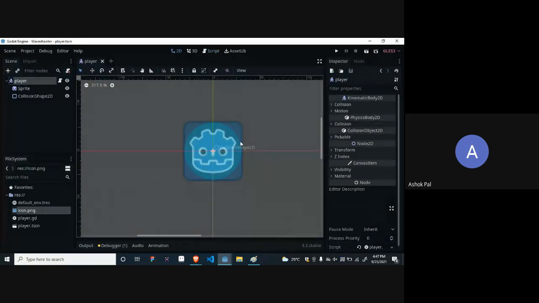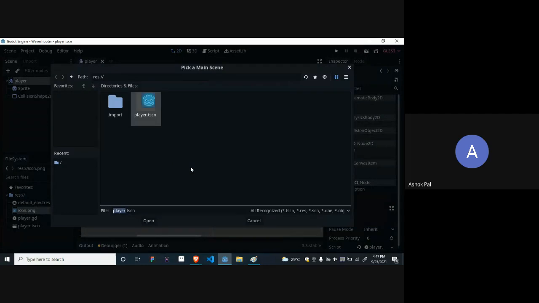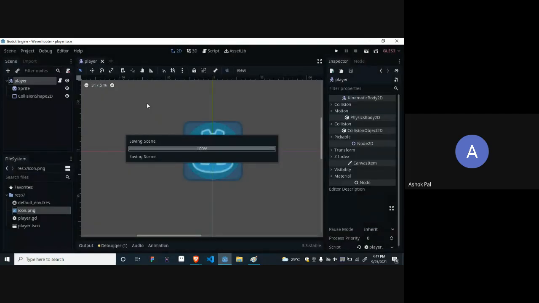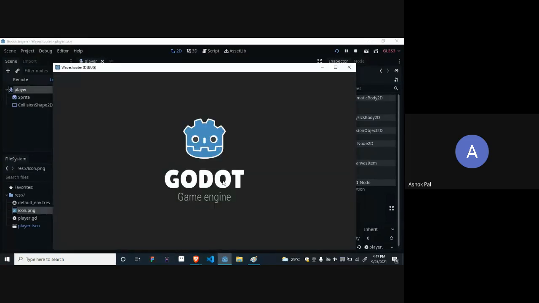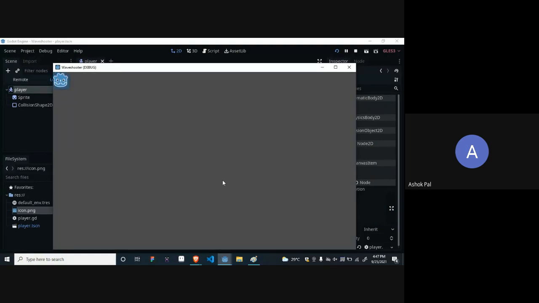If we want to run it, we can just run it. It will tell us which scene you want to select. Select the player's scene, and it will start. Let me see if it is visible to you. Ah, yes, it's visible. See, it's moving. It is moving very slowly, smoothly, because I have written very less value. I have already told you that depending on what value you put inside delta, it will move like this. Now the movement here is like it is skiing on ice.